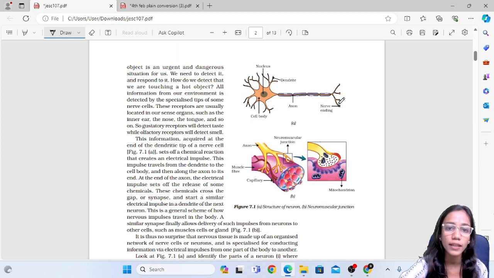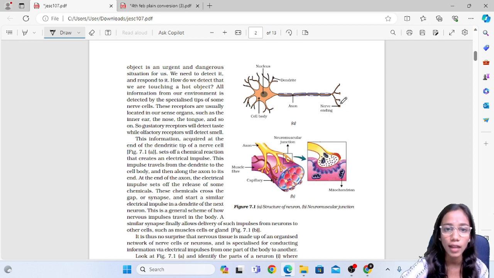Once it has reached the nerve endings, it releases chemicals, and these chemicals now should go to the next nerve cell. Before that, the chemicals will travel through a gap between the nerve ending of the first nerve cell and the dendrite of the second nerve cell. That gap is called the synapse.